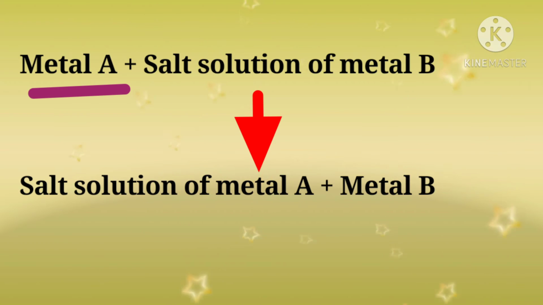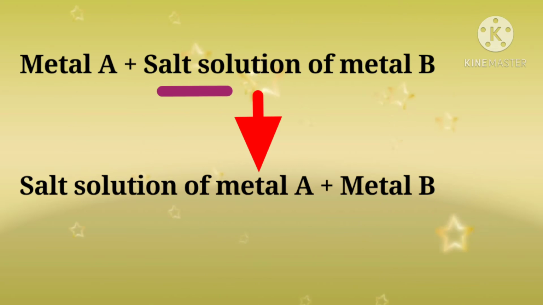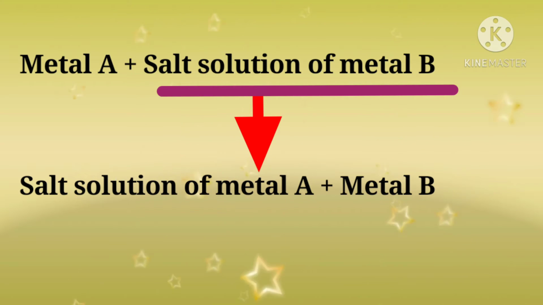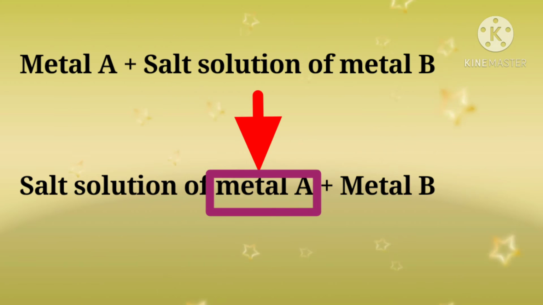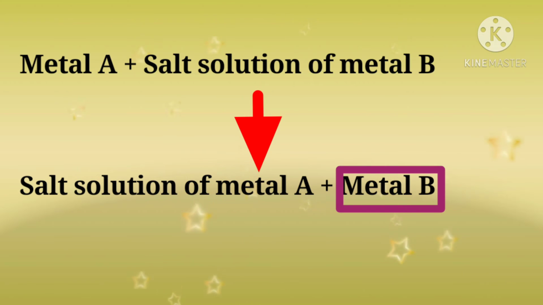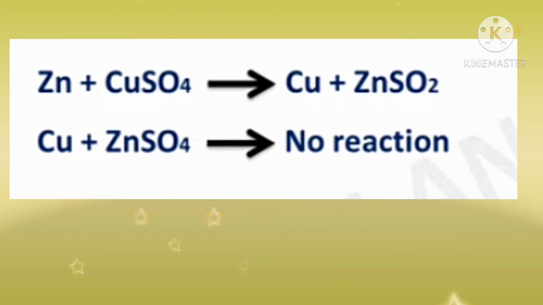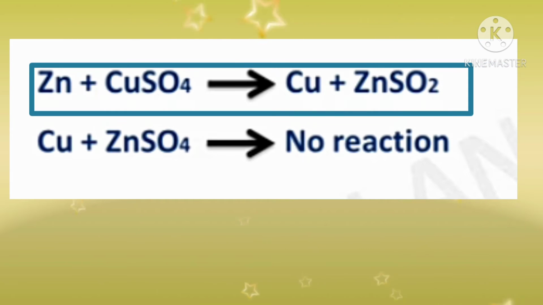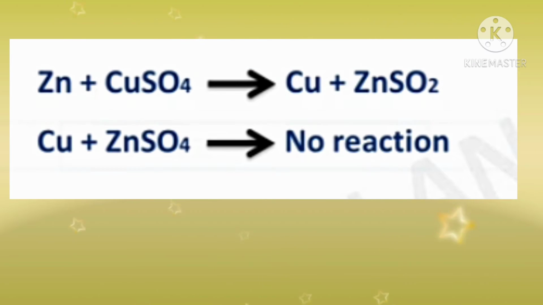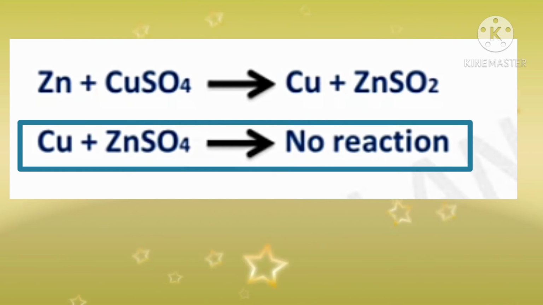If metal A displaces metal B from its salt solution, then metal A is more reactive than metal B. Let's take one example. Zinc reacts with copper sulfate and produces copper and zinc sulfate. That means zinc displaces copper from its salt solution and produces zinc sulfate. If we react copper with zinc sulfate, students, there is no reaction.